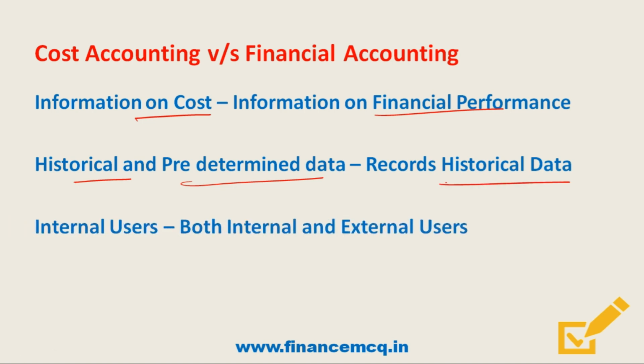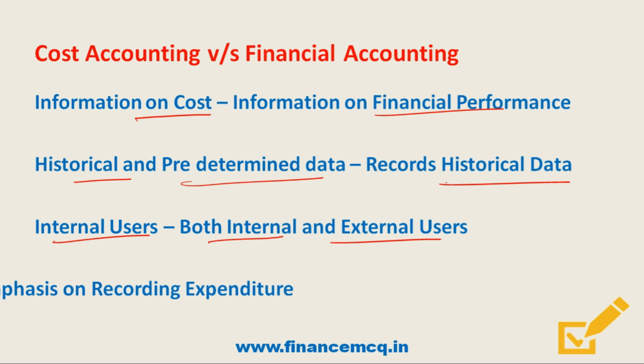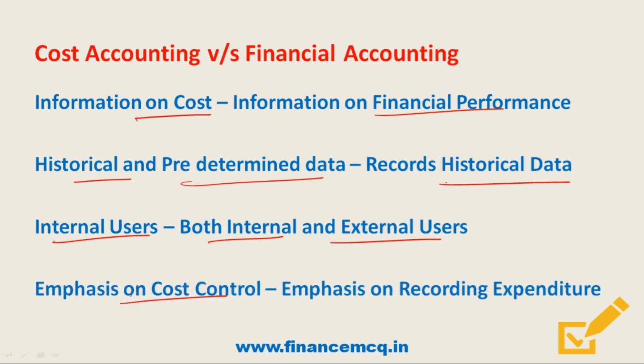Moving on, the next point of difference is that cost accounting data is used by internal management for decision making purpose, while for financial accounting the data is used both by internal as well as external users like shareholders, creditors, financial analysts or even government. Moving on, cost accounting lays emphasis on cost control, and this emphasis is done by maintaining detailed system of control for materials, labors and overhead cost with the help of standard costing and budgetary control, while financial accounting's main emphasis is on recording of expenditure and does not give much importance to the control of cost.